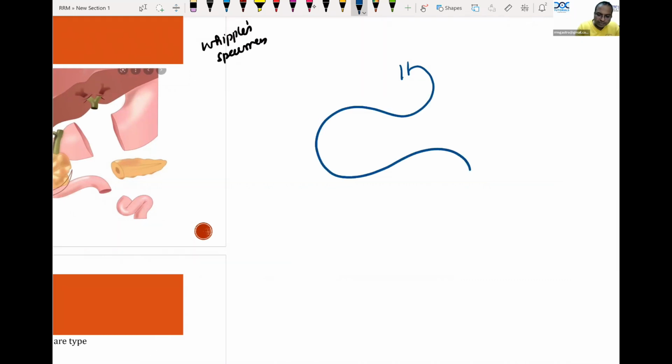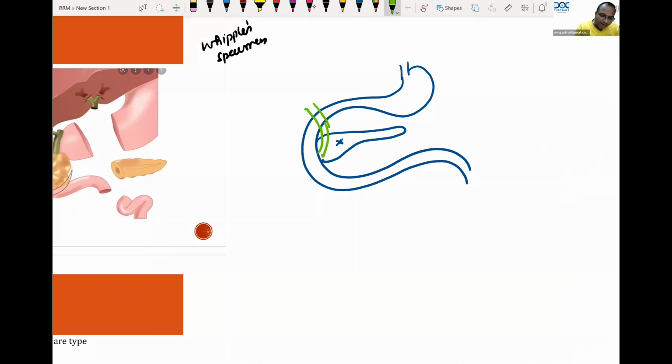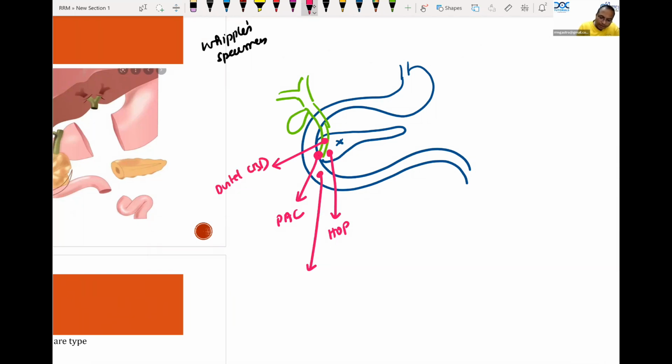I'm drawing the Whipple's operation in a simplified way. Understanding the anatomy is very important. This is the pancreas. This is the neck of pancreas. This is the bile duct. This is the gallbladder. This is the proximal bile duct. Now, if there is a cancer in the periampulla, number one, periampullary cancer, or a cancer in the head of pancreas, or in the distal bile duct, or in the duodenum, in all these four places the supply is the same.